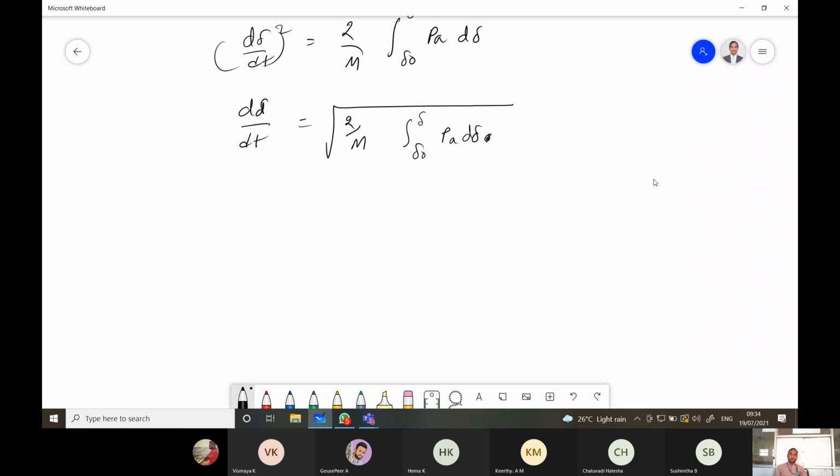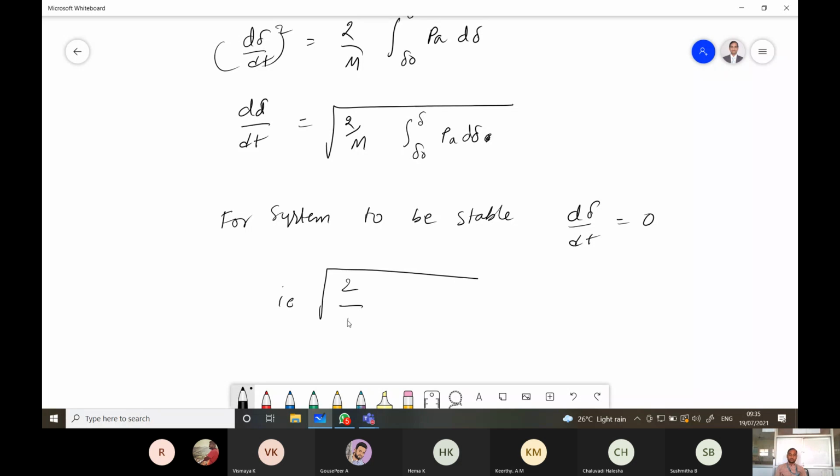For the system to be stable, dδ/dt becomes 0. So therefore this will become 2/M into the integration from δ0 to δ of Pa dδ.